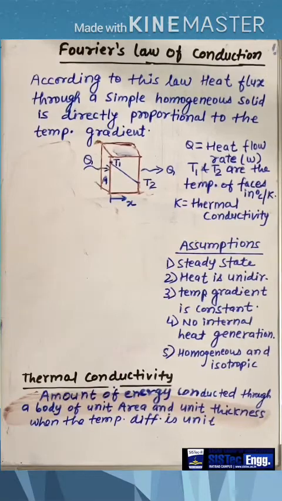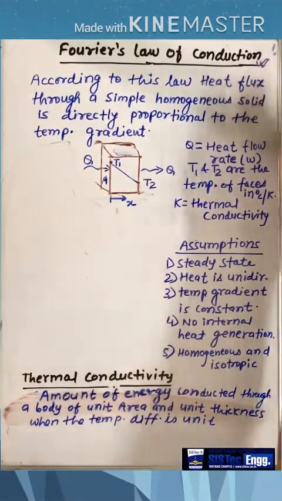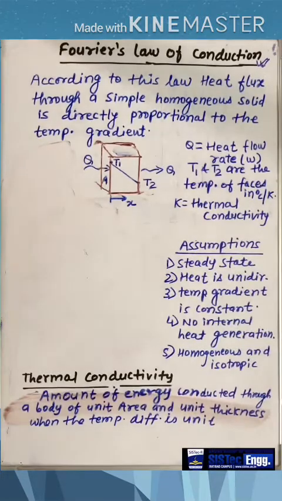So from the topic you can see that this law is only applicable for conduction. There are three modes of heat transfer. Number one is conduction, number two is convection, number three is radiation.